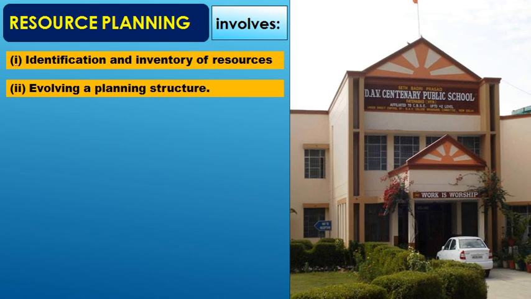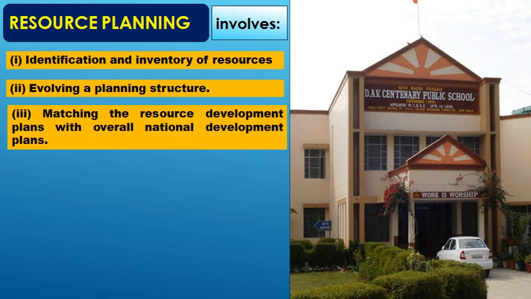Similarly, for the evolving of structure, for the development of resources, we require a planning structure also. Then, it is matching the resource development plans with overall national development plans. That means, say I developed roads in the local area. They are connected to the state highways and state highways to the national highways. So whatever development happens in the local area in terms of roads actually helps national development plans.